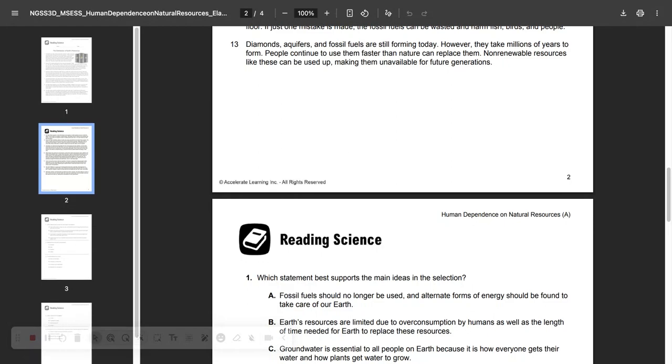Diamonds, aquifers, and fossil fuels are still forming today. However, they take millions of years to form. People continue to use them faster than nature can replace them. Non-renewable resources like these can be used up, making them unavailable to future generations.